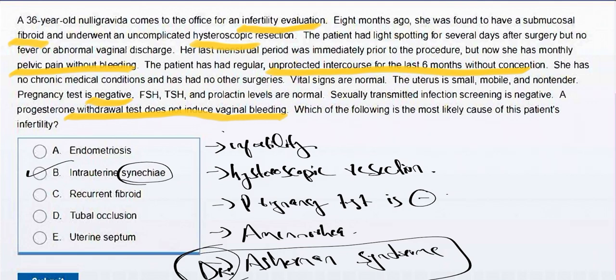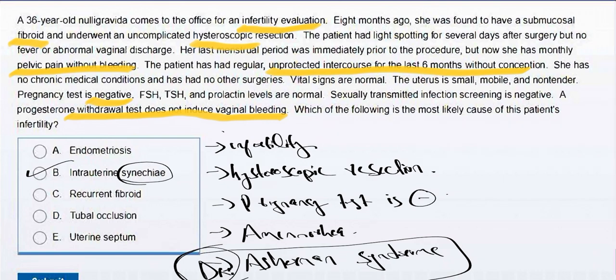So here the correct option is choice B, intrauterine synechiae. Synechiae means together. So why is choice B the correct one? Because this patient's infertility and secondary amenorrhea after her hysteroscopic myomectomy are likely due to Asherman syndrome, the development of symptomatic intrauterine synechiae. Patients who undergo intrauterine surgery are at risk for damage to the endometrial basalis layer, which creates an inflamed endometrium that causes the uterus to adhere to itself, resulting in obliteration of the uterine cavity.